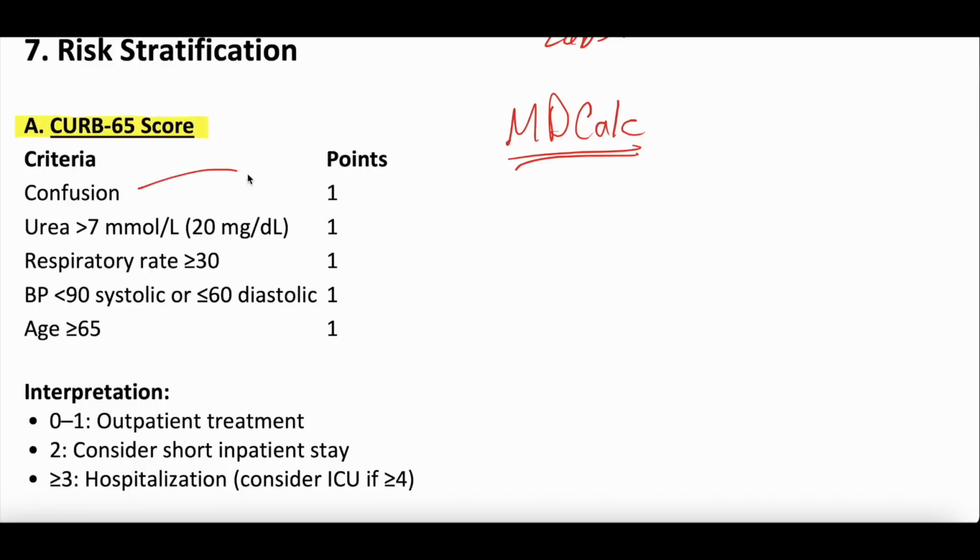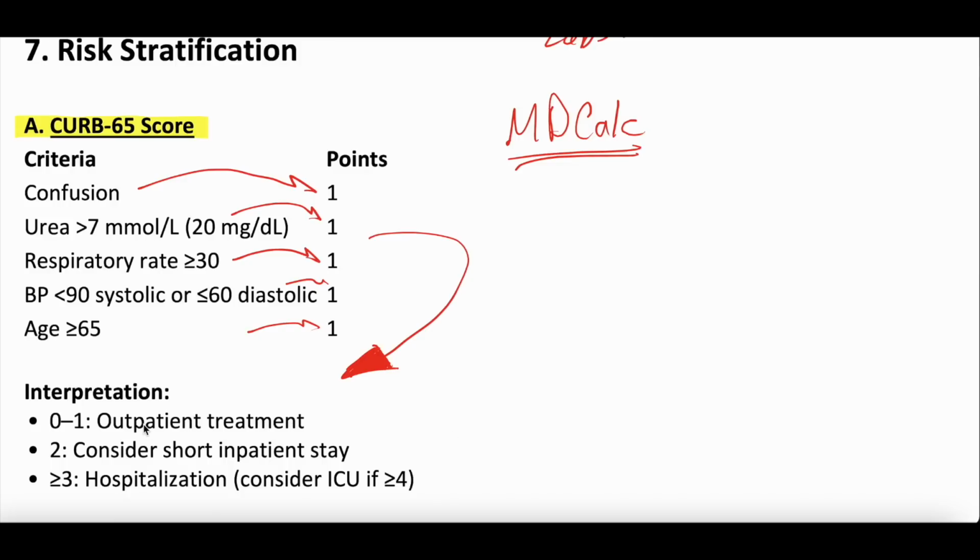So if the patient's confused, they get a point. If their BUN is elevated, they get a point. If they're tachypneic, point. Hypotensive, point. If they're elderly, they get a point. And then down here, through different studies, they've categorized based on how many points someone has, whether they're safe to go home or they need to be admitted.